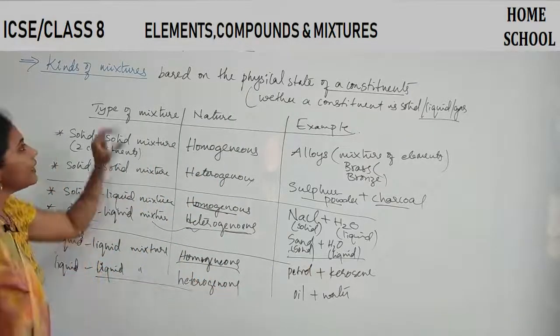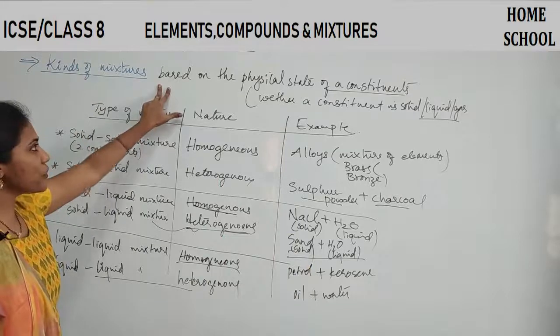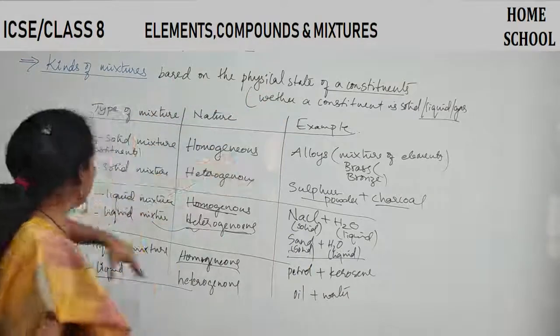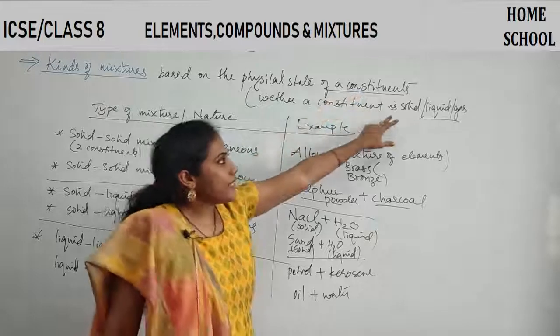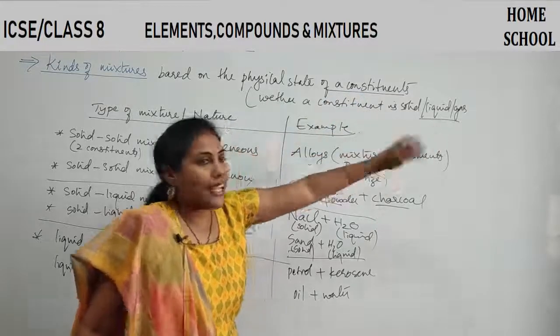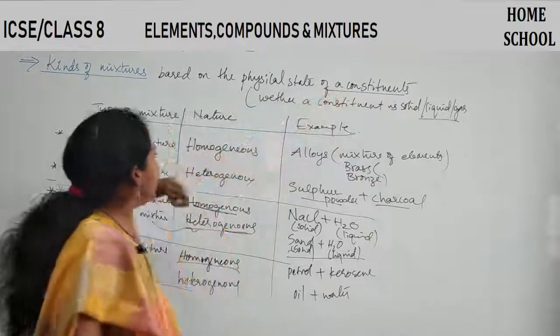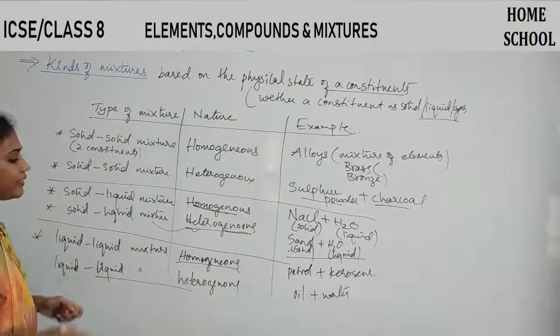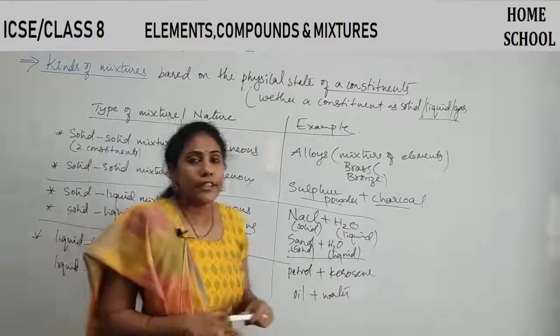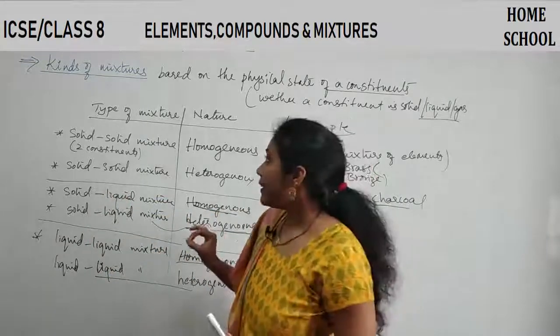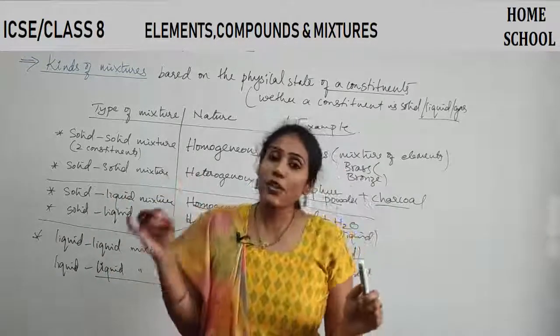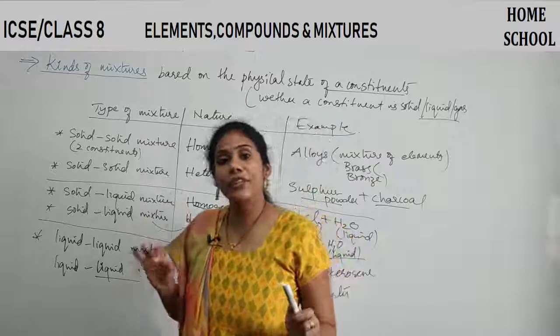So these are the different kinds of mixtures based on the physical condition of the constituents, whether the constituents are solid, liquid or gas. Based on their physical state, this is how we have classified the mixtures. In my next class, let us try to understand the separation techniques for the components of a mixture.